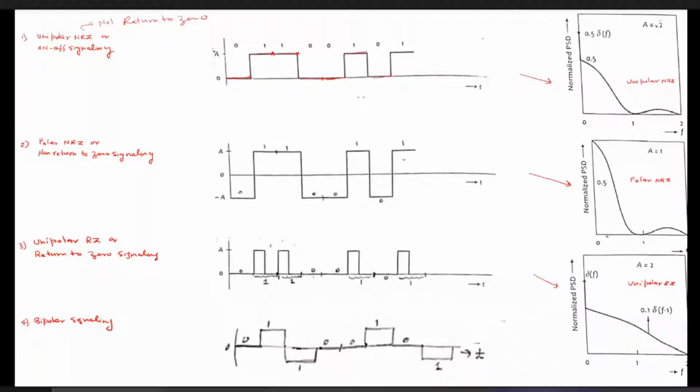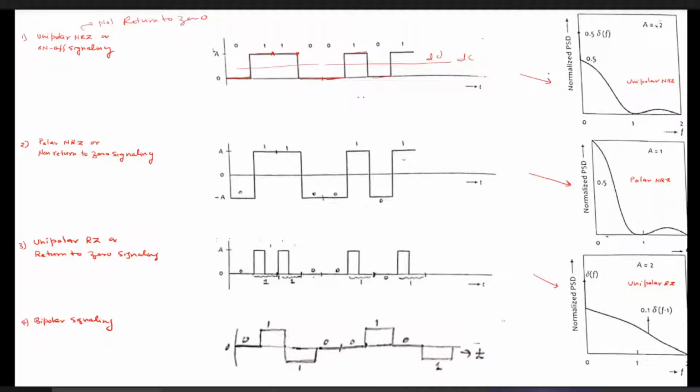If we represent this binary number by this line coding technique, which is called on-off signaling or unipolar NRZ, and then calculate the DC term, you will find some DC component lying somewhere over here, because the area under the zero levels is 0, but we will get some area over here. So this is not preferable. That is, it will have some DC component which will create a problem in the regenerative repeater.